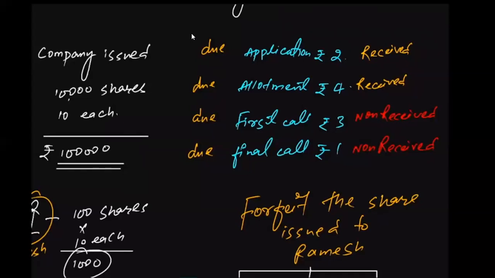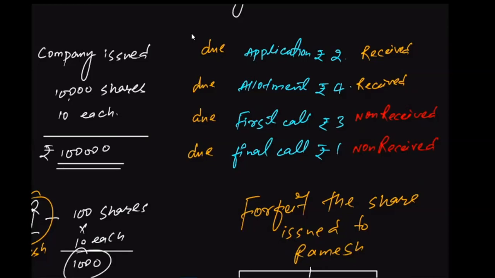The answer is no. Since he defaulted in the payment of the first call and final call, even after many requests made by the company, if he does not pay the first and final call, then the company is authorized to forfeit the shares issued to Ramesh, number one. The company is free to cancel his share.